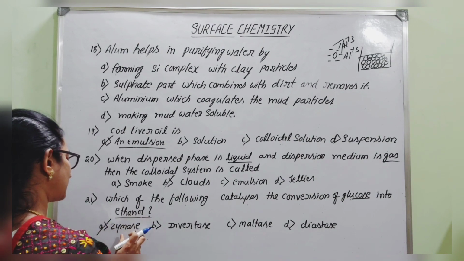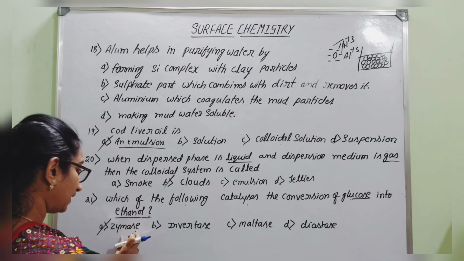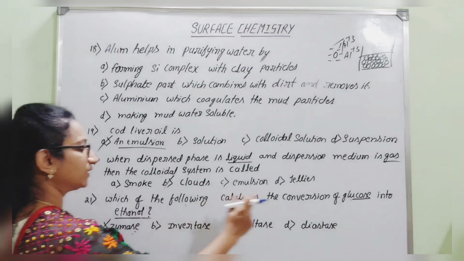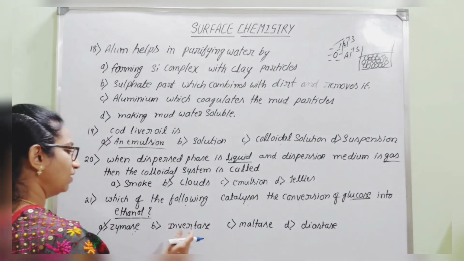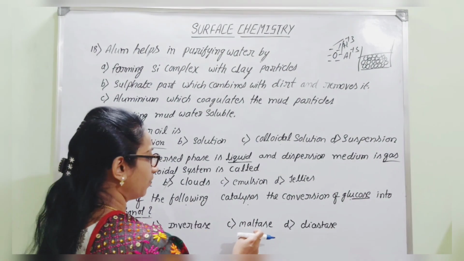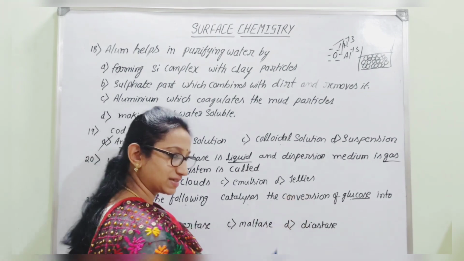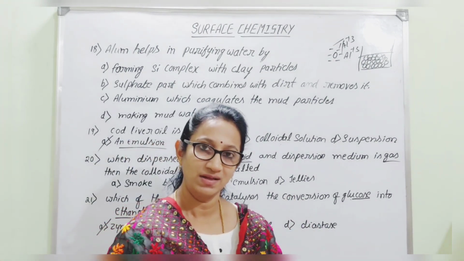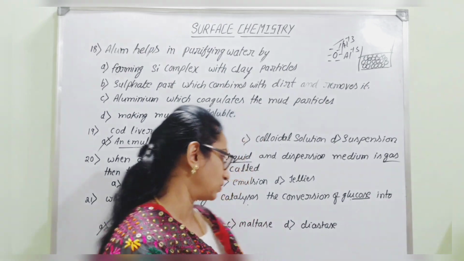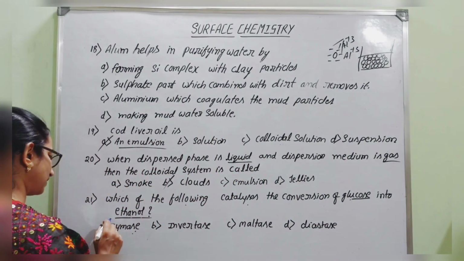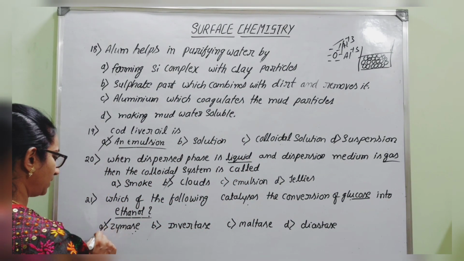Therefore, zymase is the enzyme which helps in the conversion of glucose into ethanol. Of course, the enzyme maltase helps in the conversion of maltose into glucose, and diastase helps in the conversion of starch into glucose. Therefore, the correct answer for this question is option A.